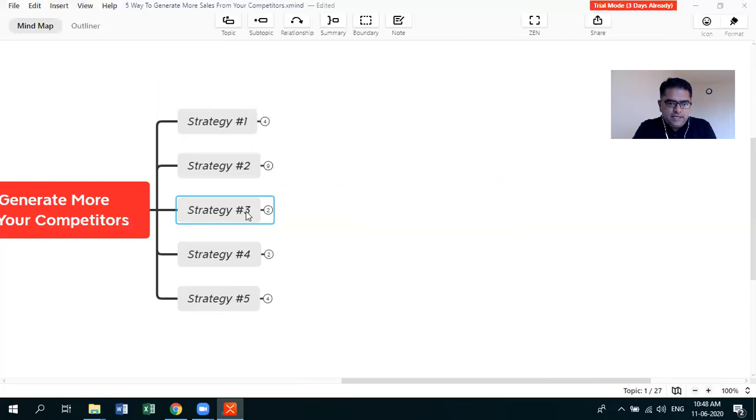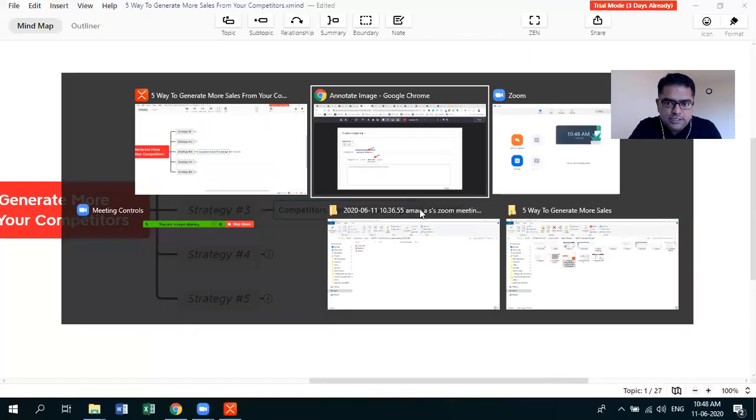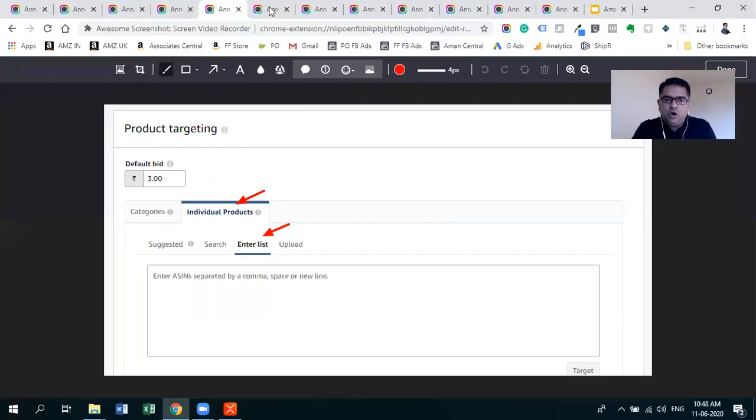Now strategy number 3. Strategy number 3 is competitors brand keyword campaign. We will create a keyword based campaign using only competitors brand keywords. What do I mean? I will show you a screenshot. You can use a free tool called